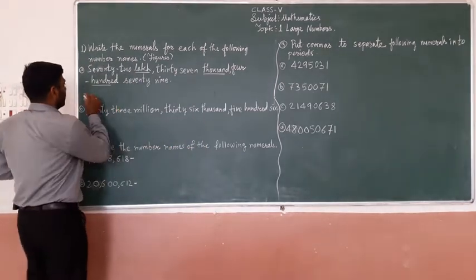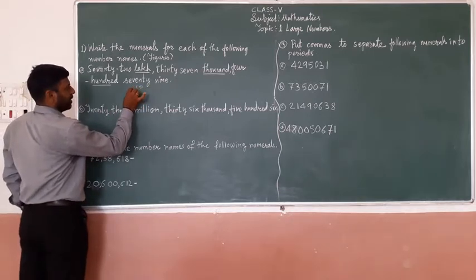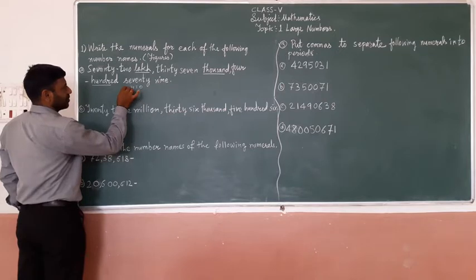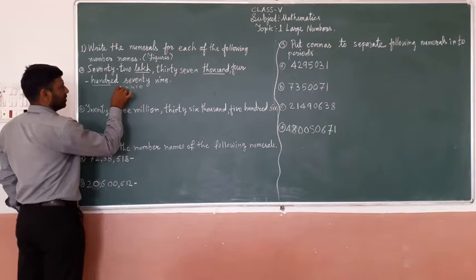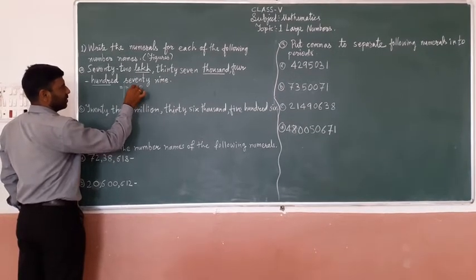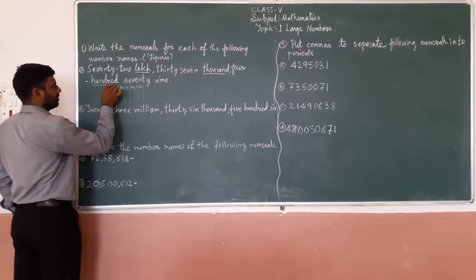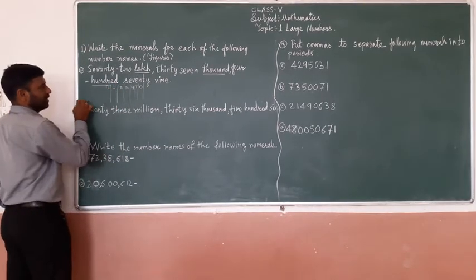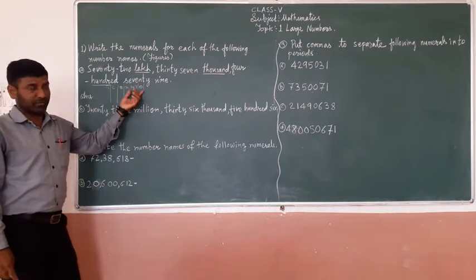First, roughly write the place values: ones place, tens place, hundreds place, thousands, 10,000, then lakh, 10 lakh. First write down roughly.